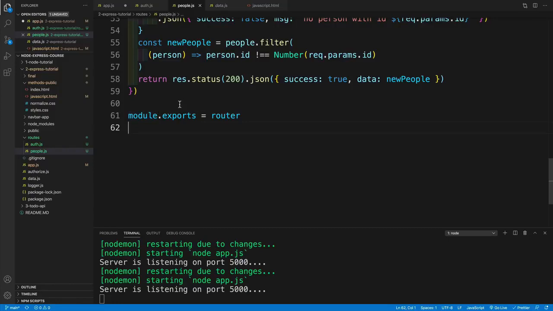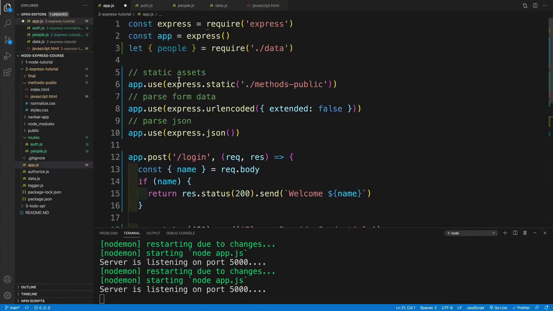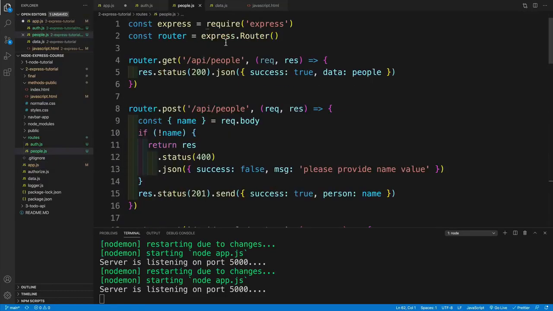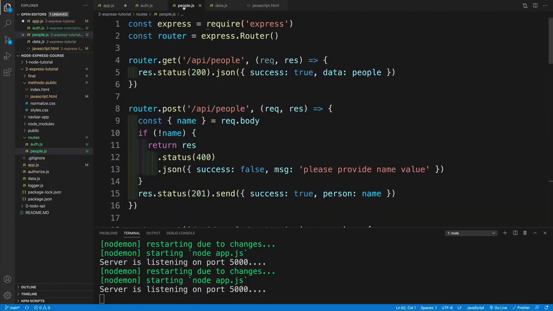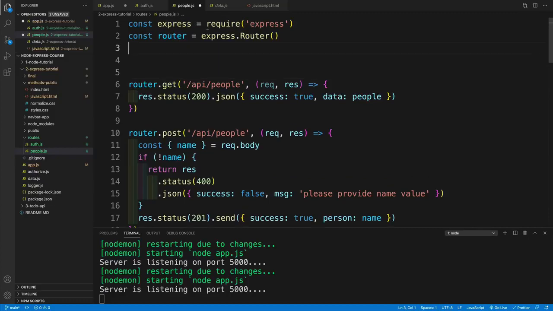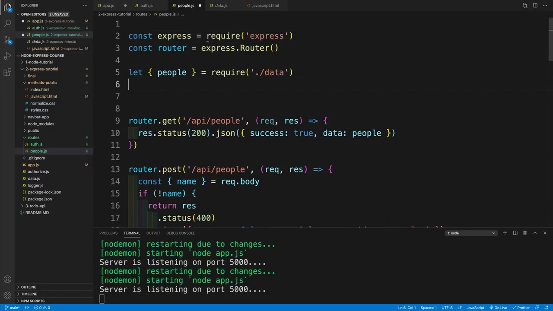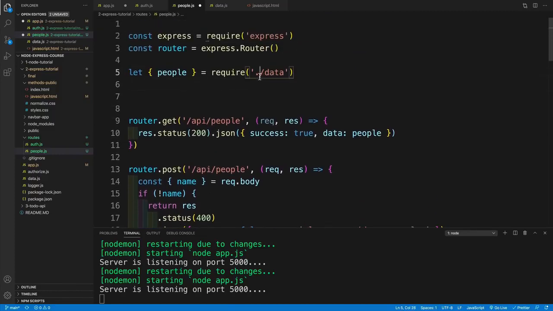And of course, at the moment, I'm exporting my router. And then once we export a router, of course, in the app.js, I want to set up an app.use where I'll say, yes, for the path that starts with API and people, I want to use my people router. And the way it's going to look, we're going to go back. And at this point, we have people here. And as a side note, actually, we need to cut it out, but we're not going to use it here as well. Eventually, the setup is going to be different. So for now, yes, please cut it out and copy and paste in the people. But since we'll be setting up the controllers, we'll have to do that one more time anyway.